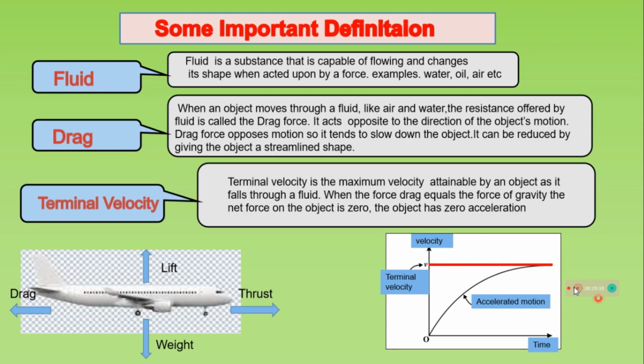Fluid: a fluid is a substance that is capable of flowing and changes its shape when acted upon by some force, like water, oil, and air, all of which are examples of fluids. Drag force: when an object moves through a fluid like air or water, the resistance offered by the fluid is called the drag force. It acts opposite to the direction of the object's motion. Drag force opposes motion, so it tends to slow down the object. It can be reduced by giving the object a streamlined shape.